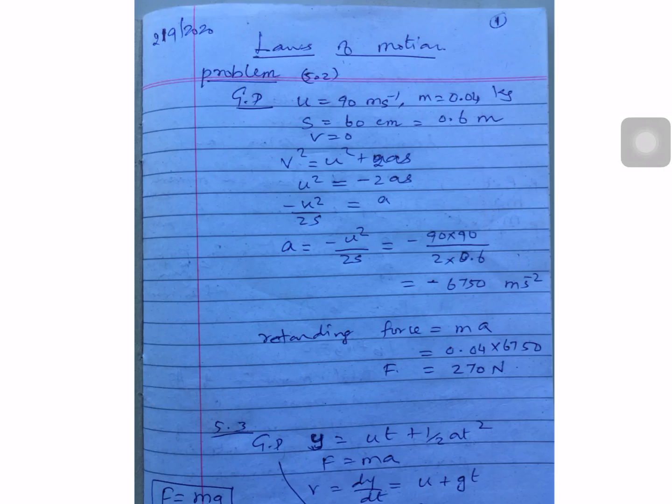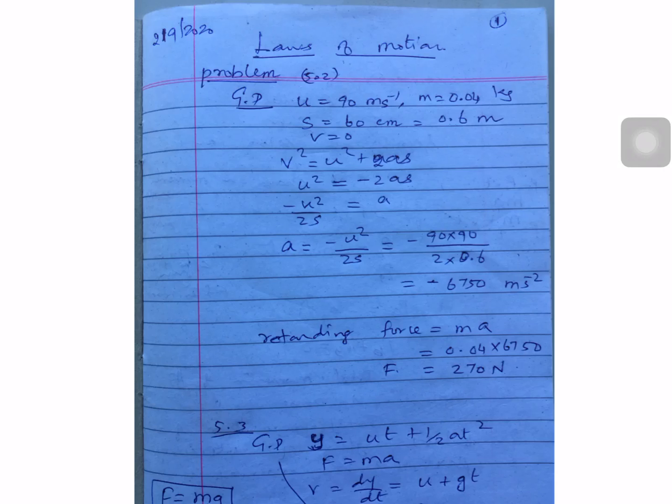So, we can write a equal to u square by 2s, substitute the value, and you can get a equal to minus 6750 meter per second square. This is the acceleration. They asked the retarding force. So, force is nothing but mass into acceleration. You know mass 0.04 into acceleration 6750, you get 270 Newton.